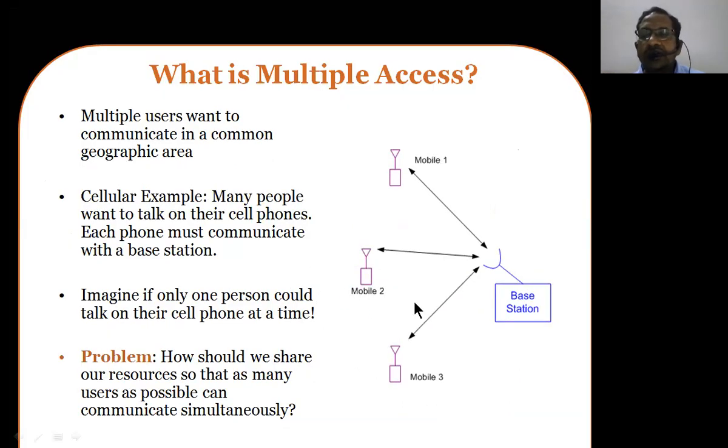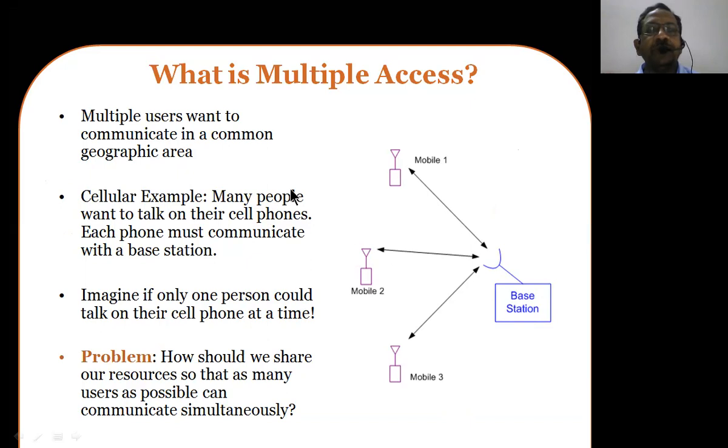We already discussed what we mean by multiplexing. This is the scenario we can think of for multiplexing. Many mobile users or mobile stations want to communicate with a single base station using limited channel resources. That is the context of multiple access techniques.